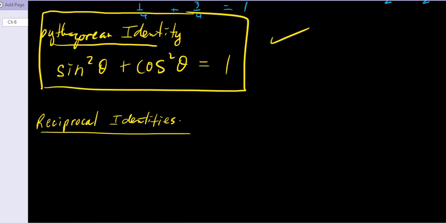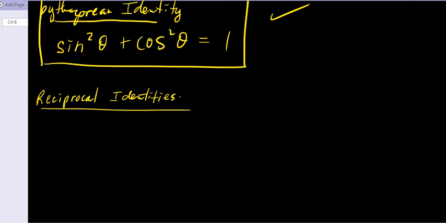Some other identities are called the reciprocal identities. That's where we're going to go next. Do you remember what the reciprocal of sine is? Remember what we called that? Yep. Sine is 1 over cosecant. So I'm actually going to do 1 over sine equals cosecant. Good. No co, co. That's how you remember. Co and no co. Now this is an identity too. It's always true for any value of theta.